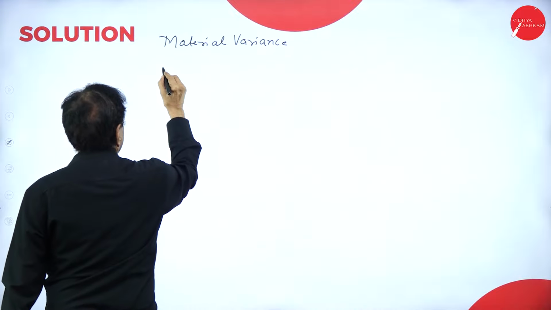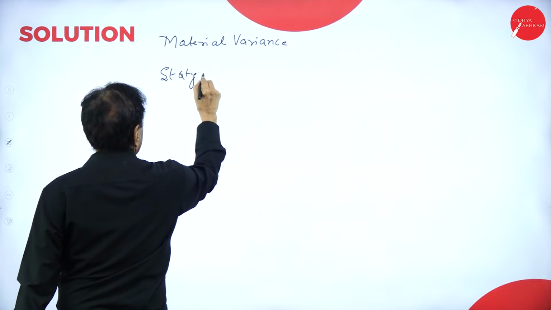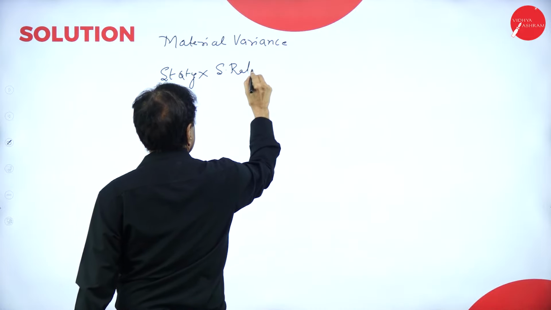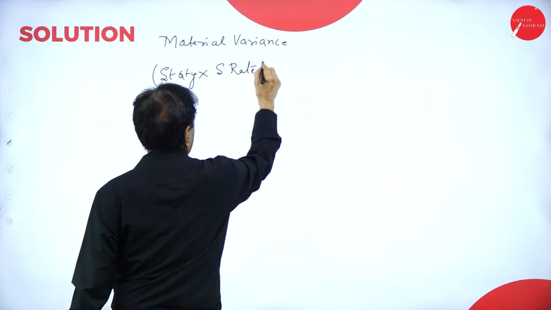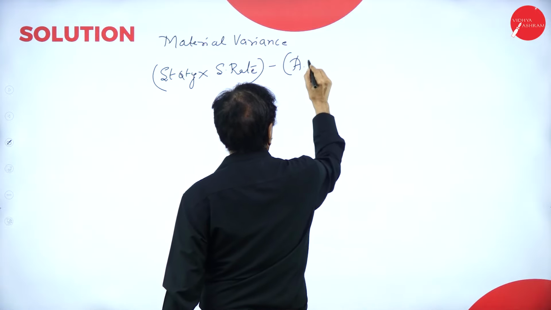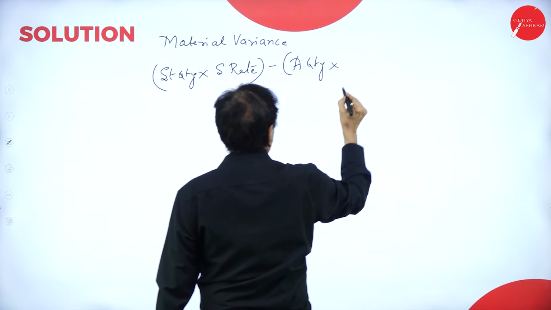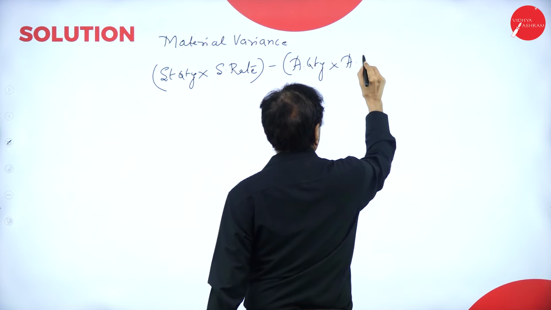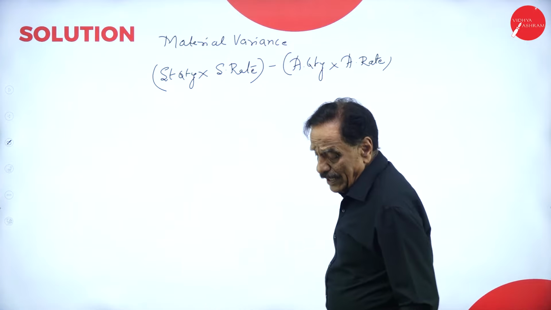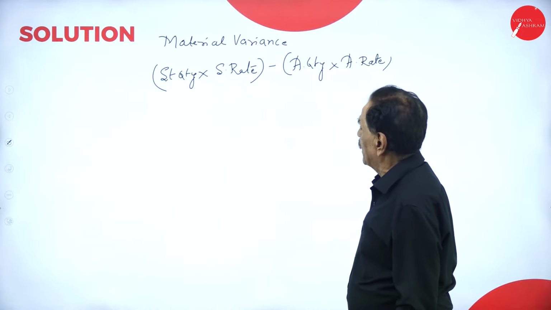Formula, standard quantity multiplied by standard rate minus actual quantity multiplied by actual rate. This is a formula. Standard quantity into standard rate minus actual quantity into actual rate.